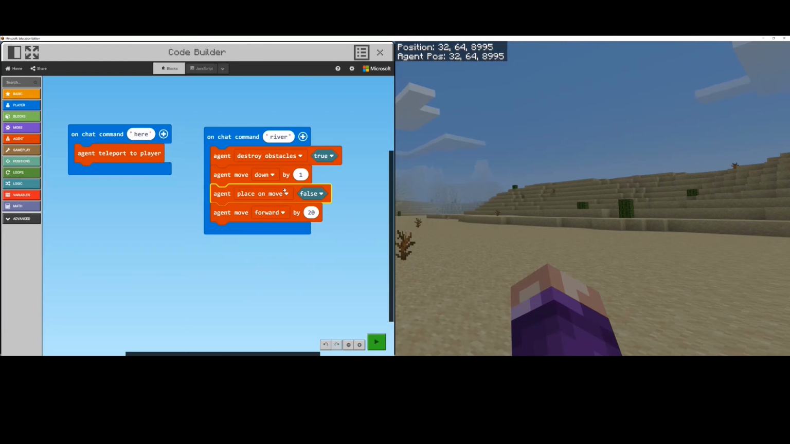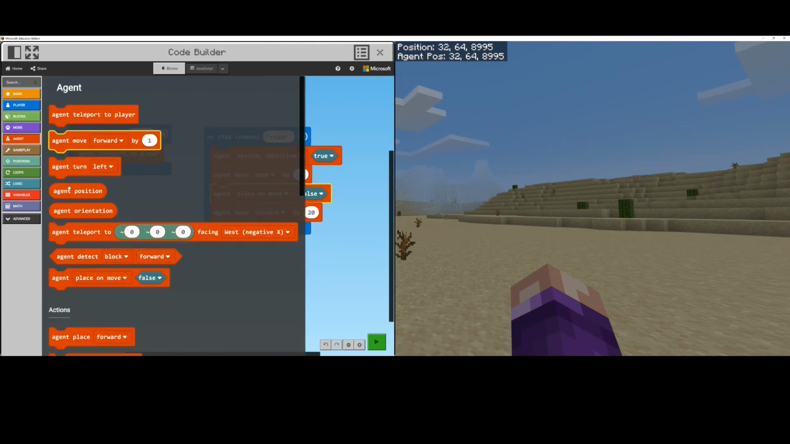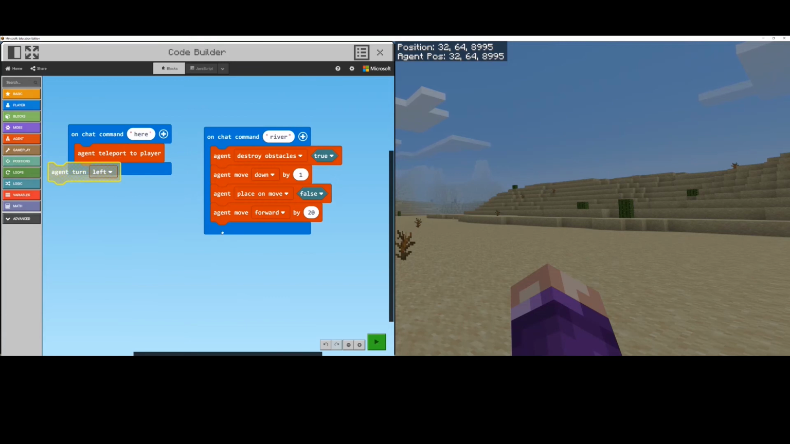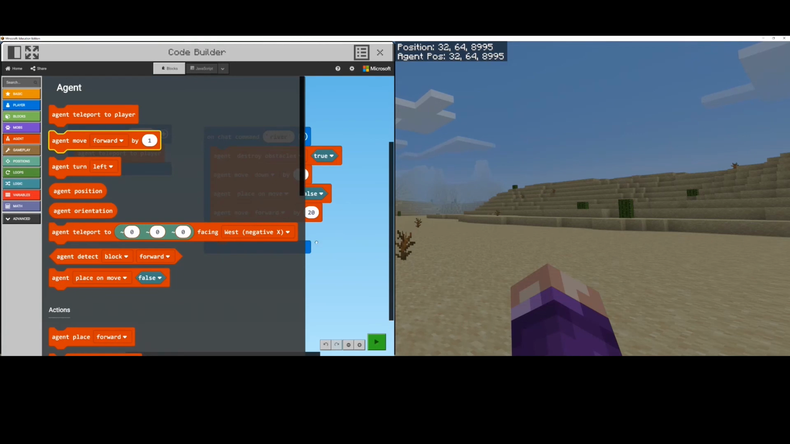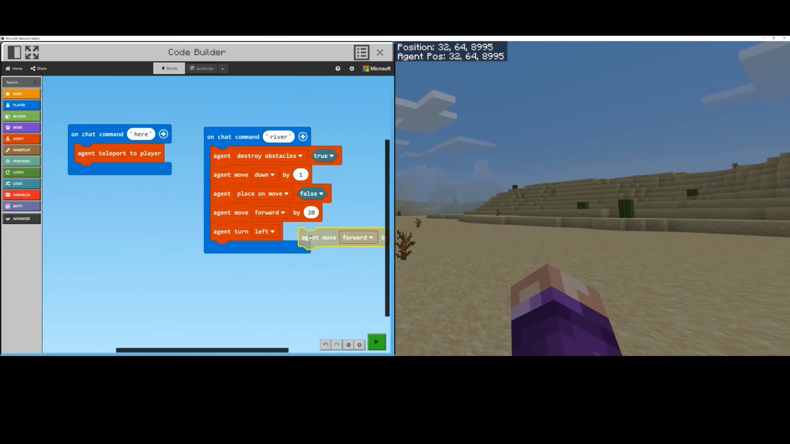Okay, so I think that's actually going to be quite a thin river. So I might actually get my agent to turn around, similar to the way that they did when creating the lake, just to make it a little bit thicker. So I'm going to get them to turn left. Oh, sorry, I mean move left, not turn left.